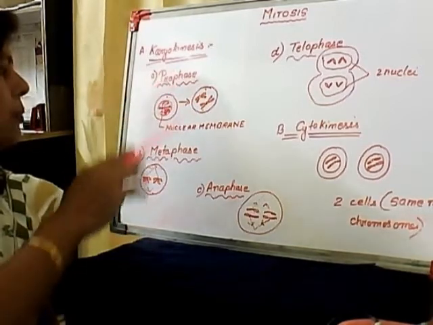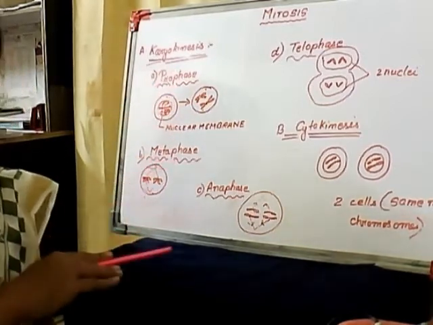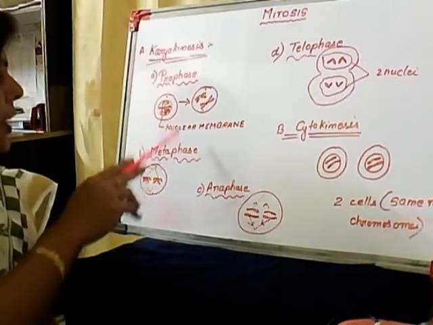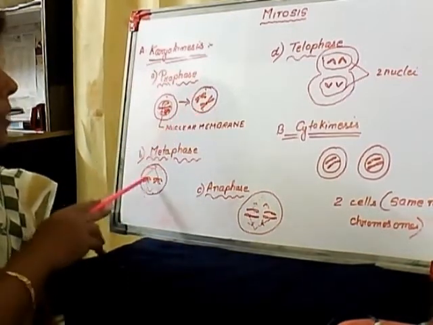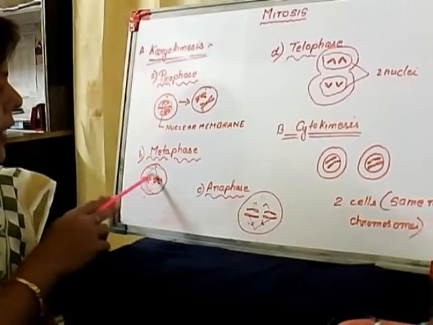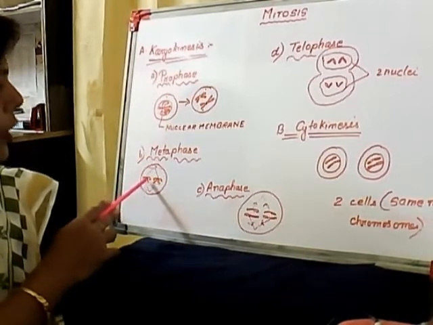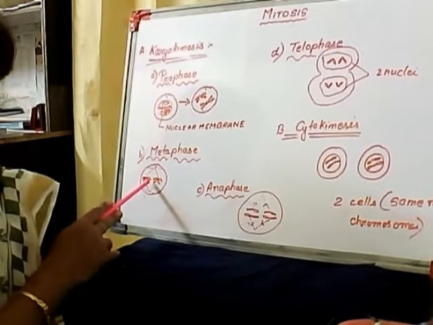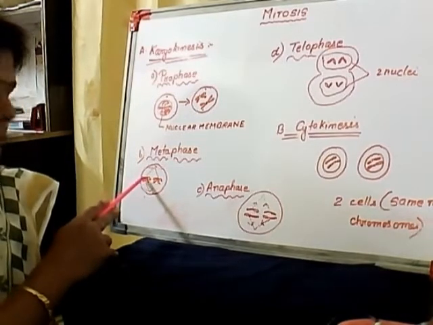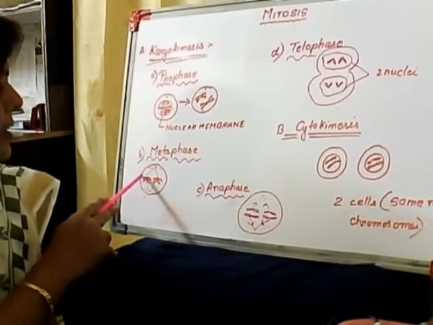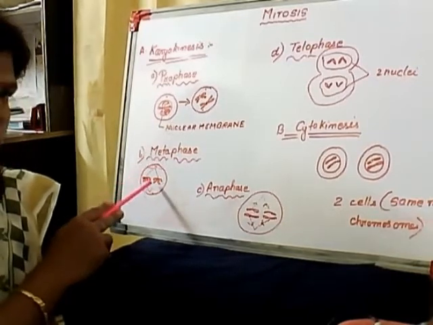Soon after prophase, the next phase is the metaphase. In metaphase, the chromosomes occupy the equatorial region of the cell. Children, you all have the idea about the equator, which you have studied in geography, the polar region and the equatorial region.